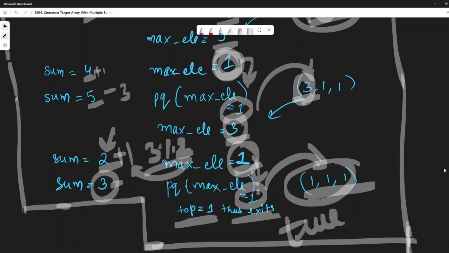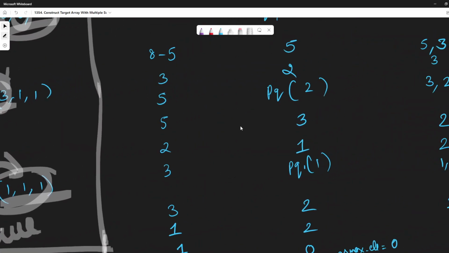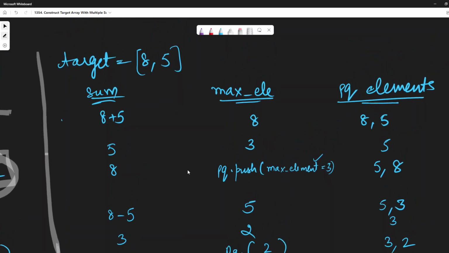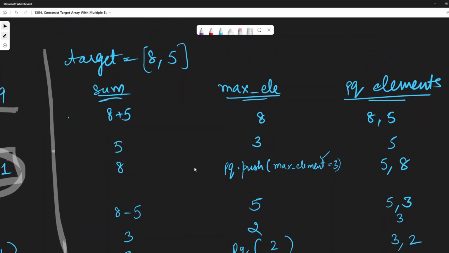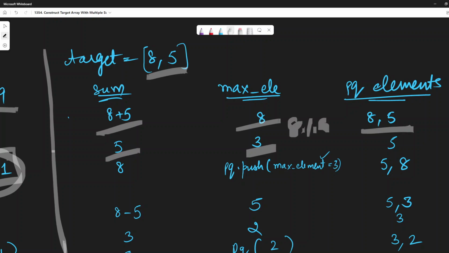Now comes the next part, which I was mentioning, when we are required to add that sum to our priority queue and not the maximum element. So here, 8 and 5. First we add them up and then we get the maximum element as 8, and then the priority queue would have 8 and 5, and the sum would be 5. How does it become 5? After subtracting 8 from this sum, and then our maximum element becomes 3. How does it become 3? After doing 8 modulo 5, so it becomes 3, right?